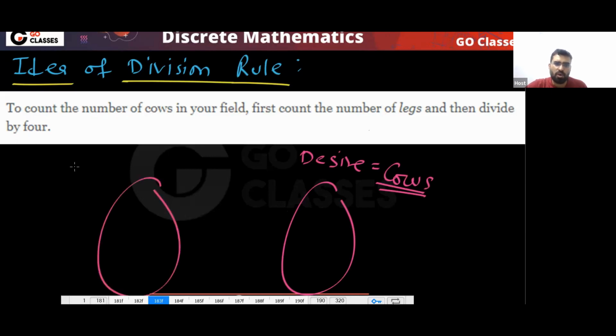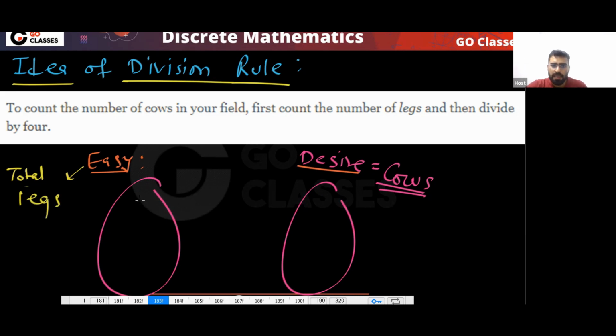Let's assume you can count legs, the total legs of cows. I don't know whether it is easy or not, but let's assume this is easy.